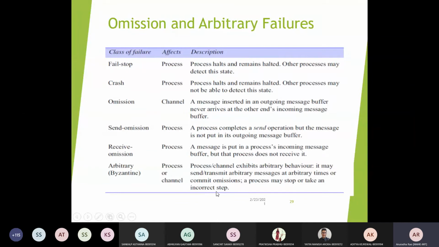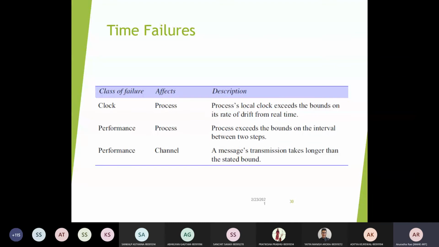So there are two basic kinds of failures. One is omission failure, which is also known as benign failure. The second one is arbitrary failure, where either the process or the channel can be impacted, and these are called Byzantine failures. The third category is the timing failure.